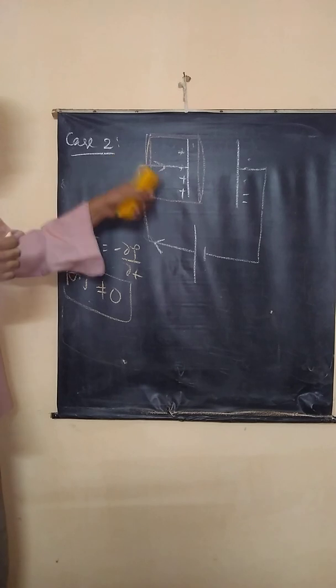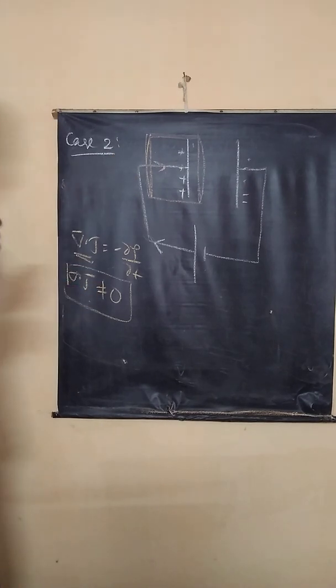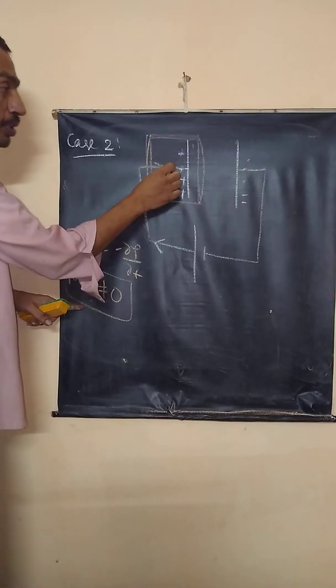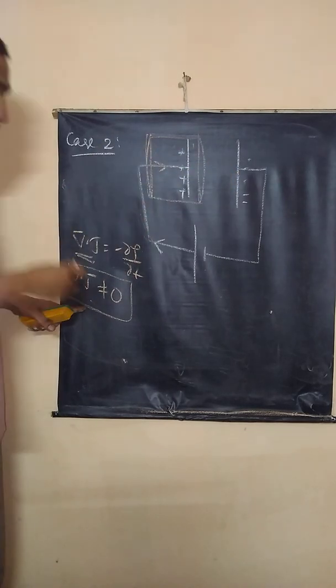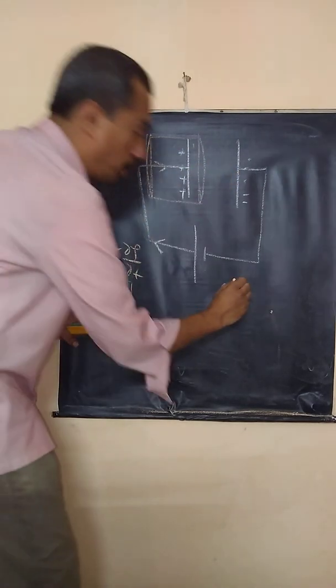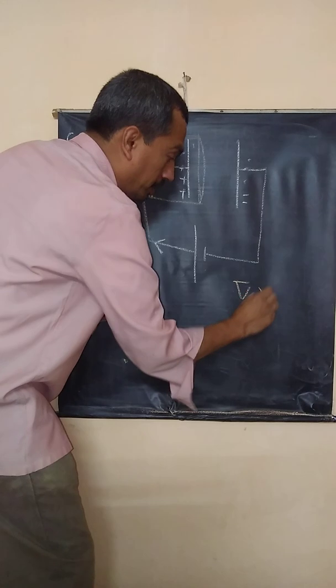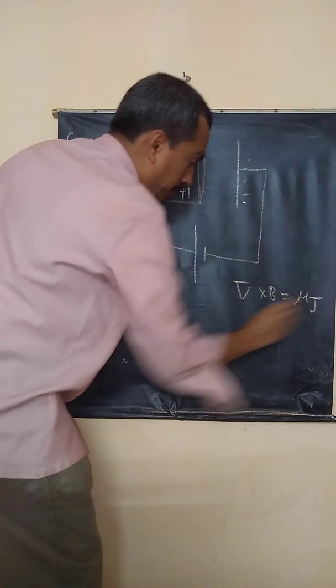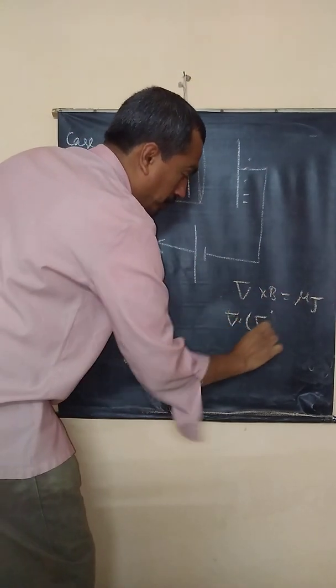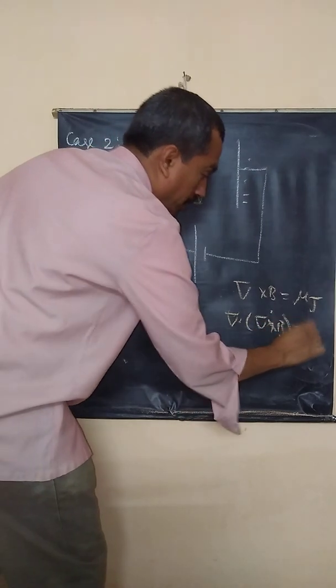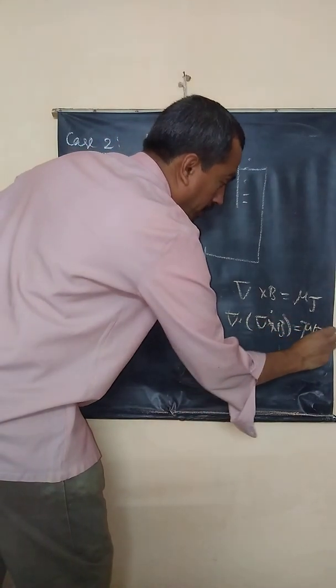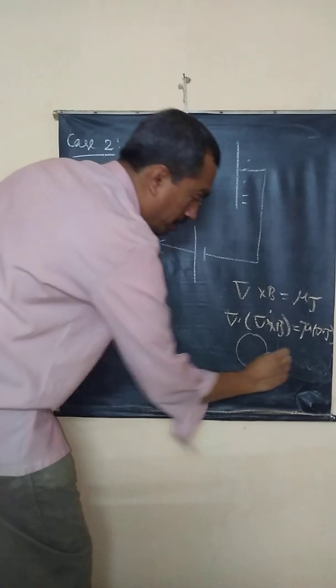But in the case of a capacitor, the charge entering the volume is not equal to the charge going out of the volume, so the right hand side is not 0. Now Ampere's law says del cross B is equal to mu J. If you take the divergence on both sides, mu into del dot J is always 0.